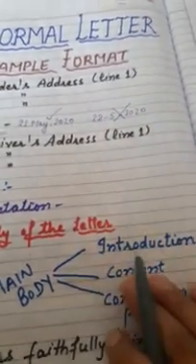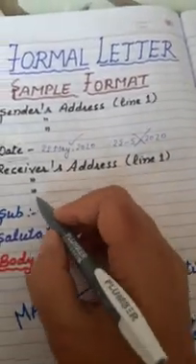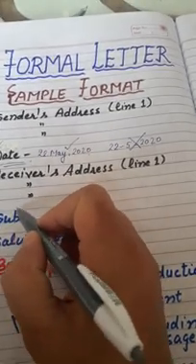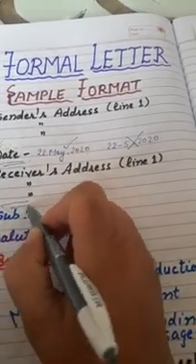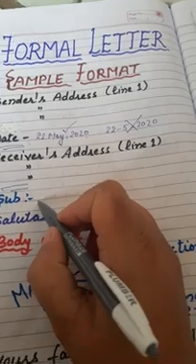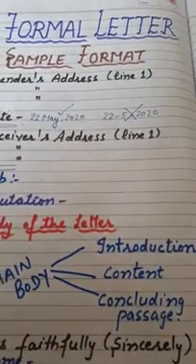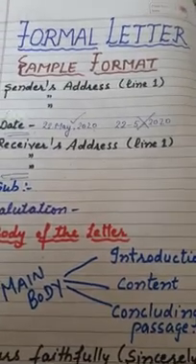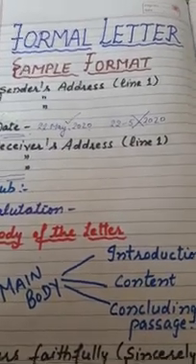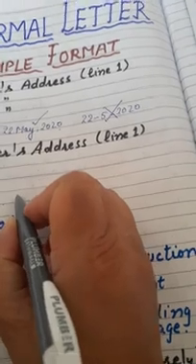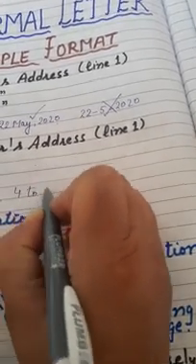So for the receiver's address, you can use 3 lines. Is that clear? And after that, the most important part is, leaving one line, you will write the subject. This is very important in formal letters, and the subject should be in 4 to 6 words only.